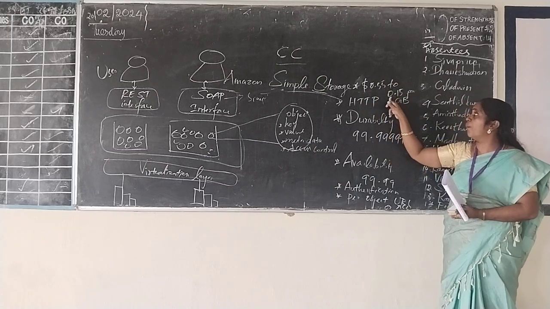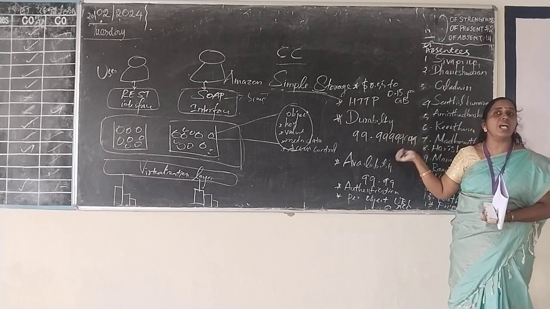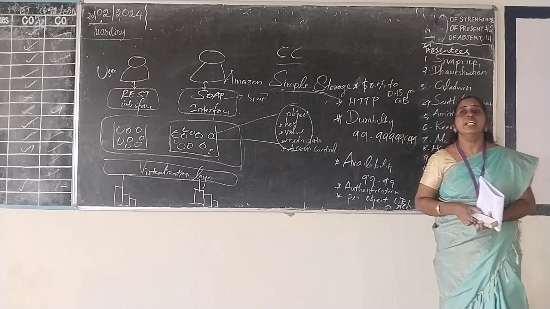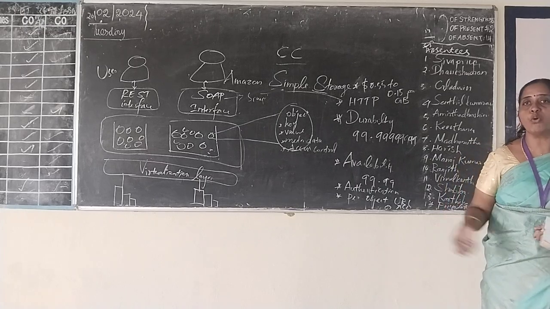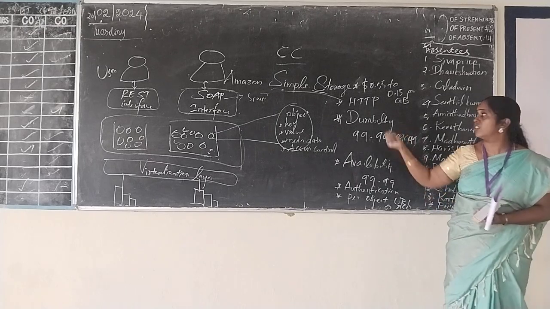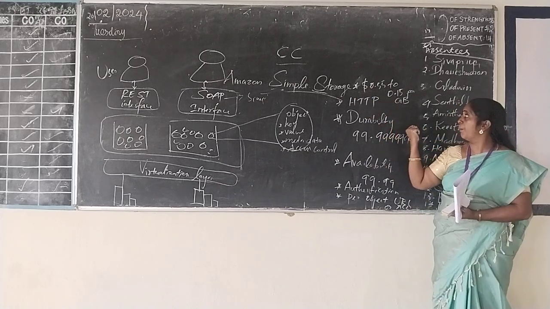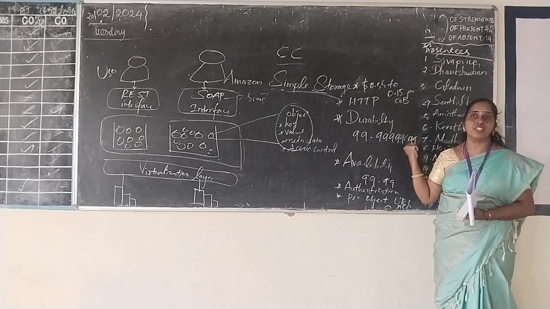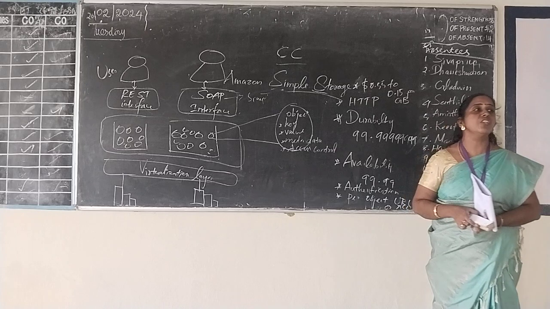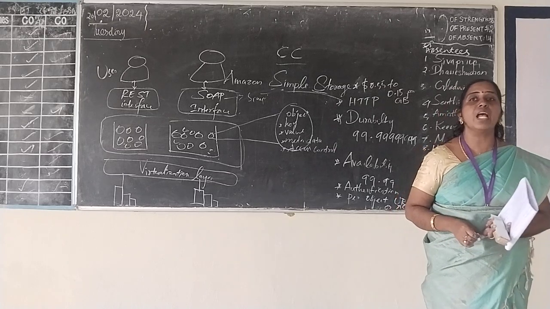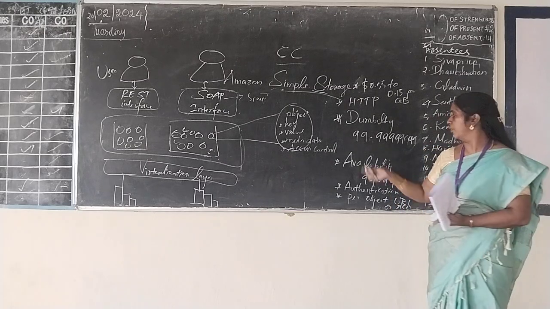The charge is $0.55 to $0.15 per GB. Okay. Now Amazon Simple Storage Service, initially 1 GB is provided as free storage. If you want to use more than 1 GB, there is a charge. The charge is $0.55 to $0.15 per GB. And if you want to transfer the data between Amazon EC2 and Amazon S3, there is no data transfer charge. Okay.